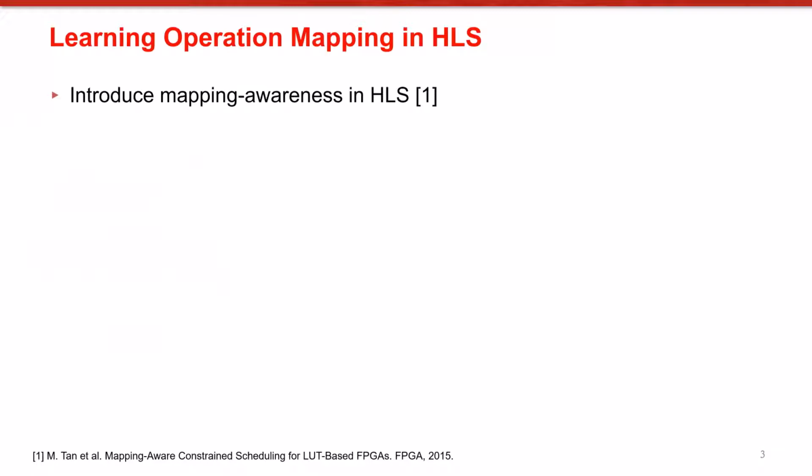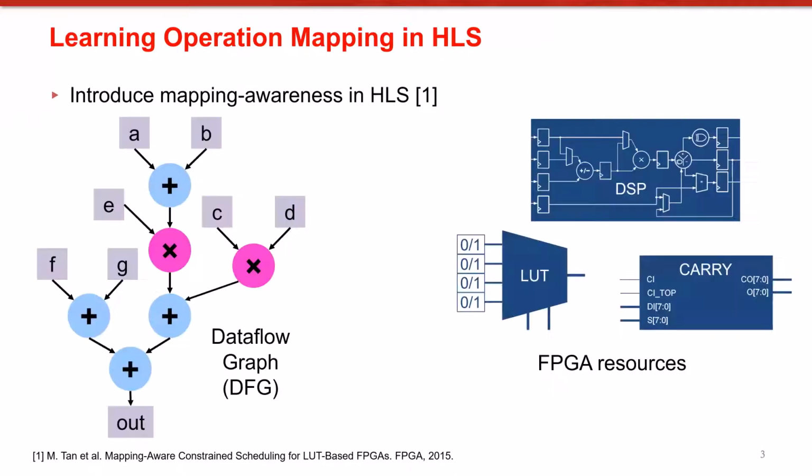To address lack of awareness of downstream optimizations, HLS can be made mapping aware. Some prior work introduced mapping awareness in HLS to improve scheduling outcomes, but they focus only on lookup table mapping. However, modern FPGA devices include a variety of dedicated blocks in addition to lookup tables. Let's see what operation mapping looks like for modern FPGA architectures.